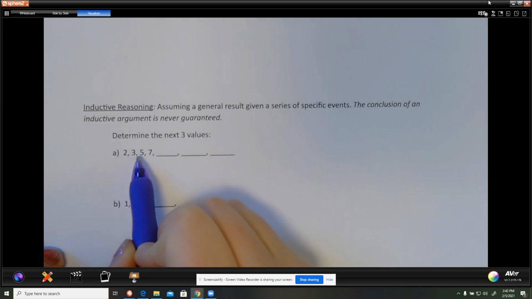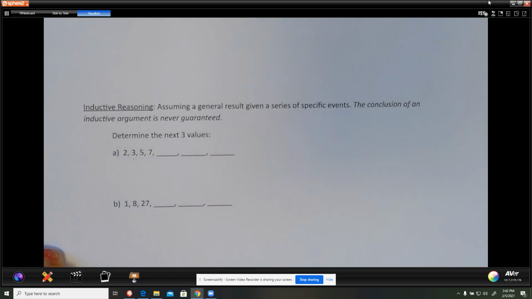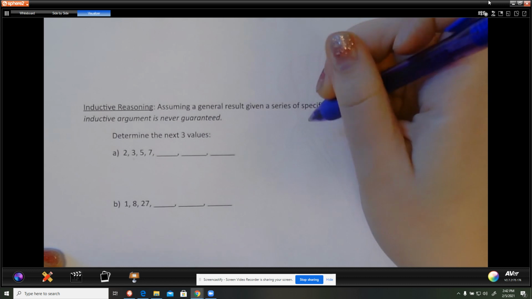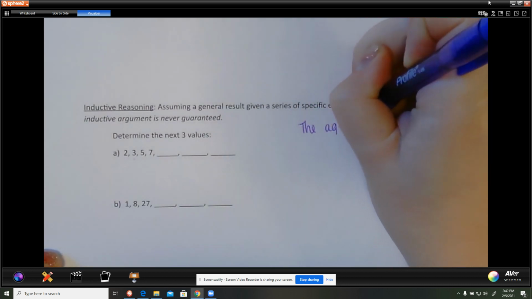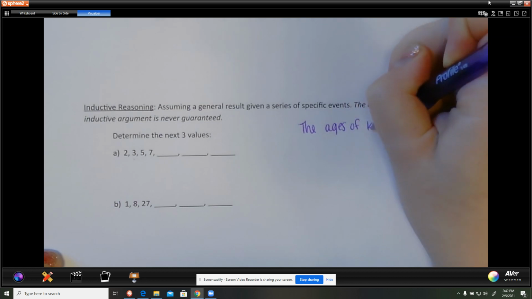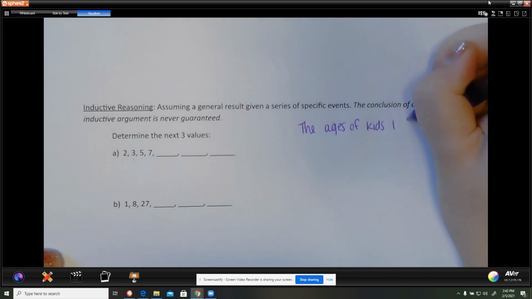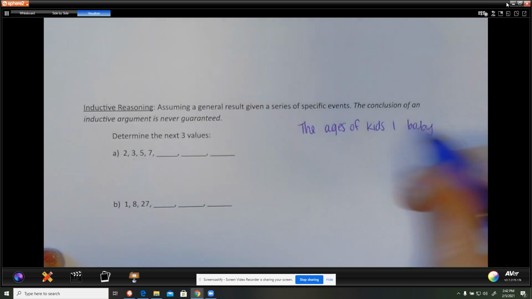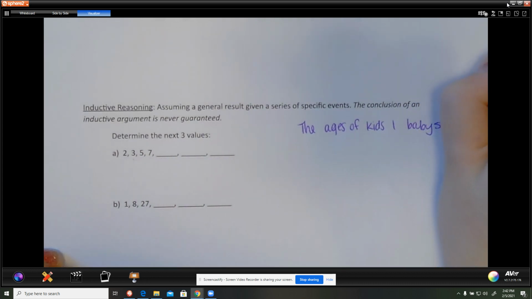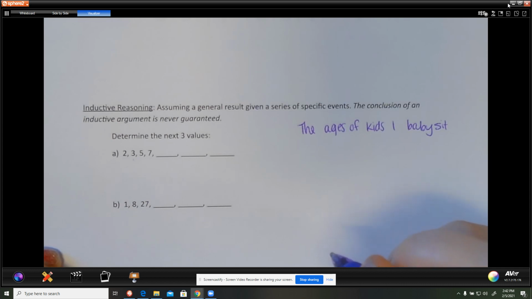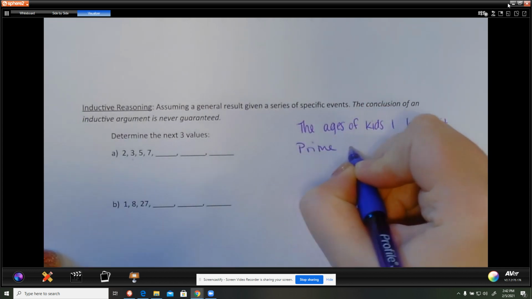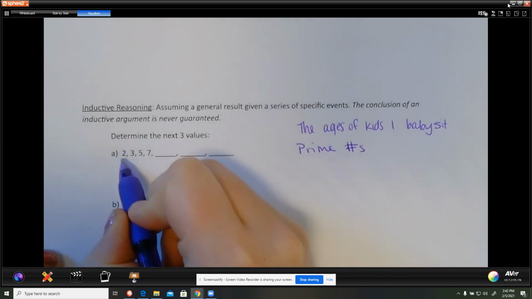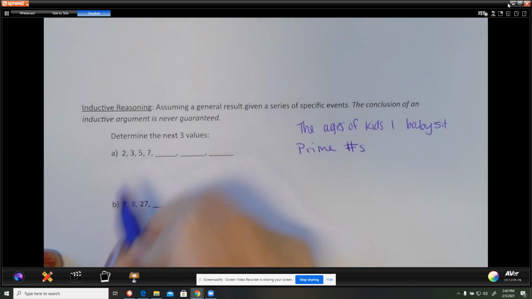When I look at 2, 3, 5, and 7, that could be the ages of kids I babysit. Maybe the other ones are like 8, 9, 10. What I think this is actually going for is prime numbers. So 2, 3, 5, 7 are all prime numbers in order.